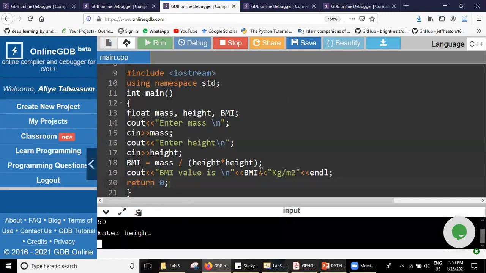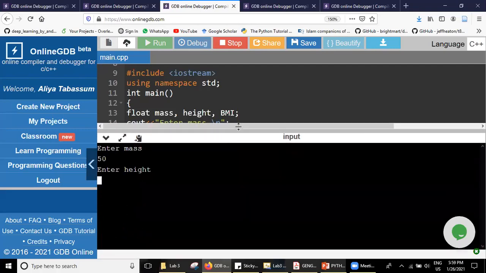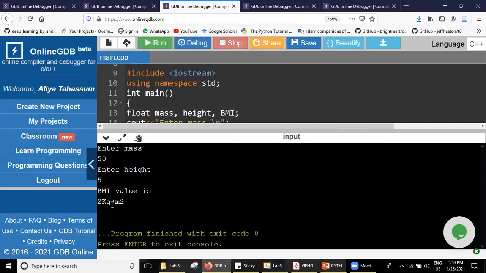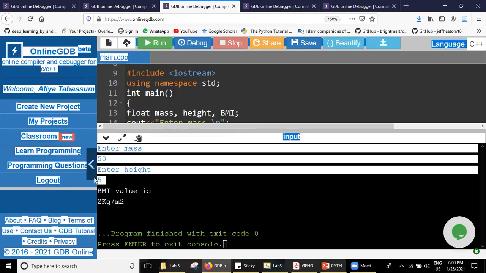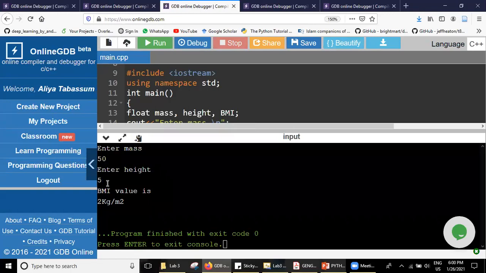Anybody? 5.9? That's in inches, right? Okay, no problem. We'll give something like this. Okay, the BMI value is 2 kg per meter square. We have to give the value in meters, then that will be more appropriate to understand the BMI values.